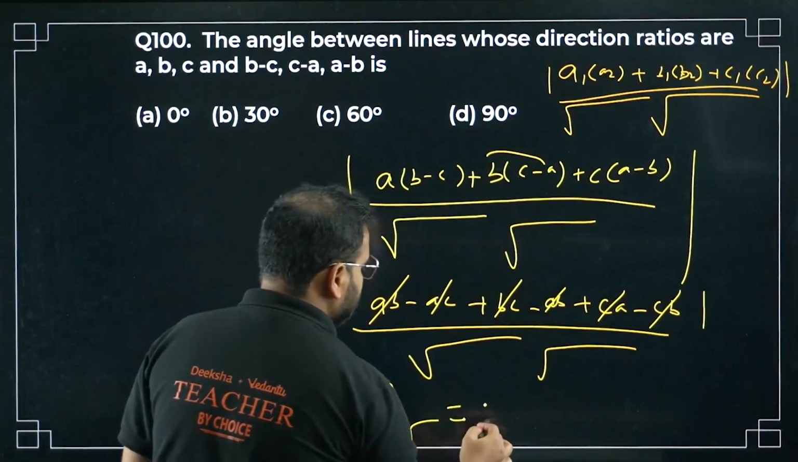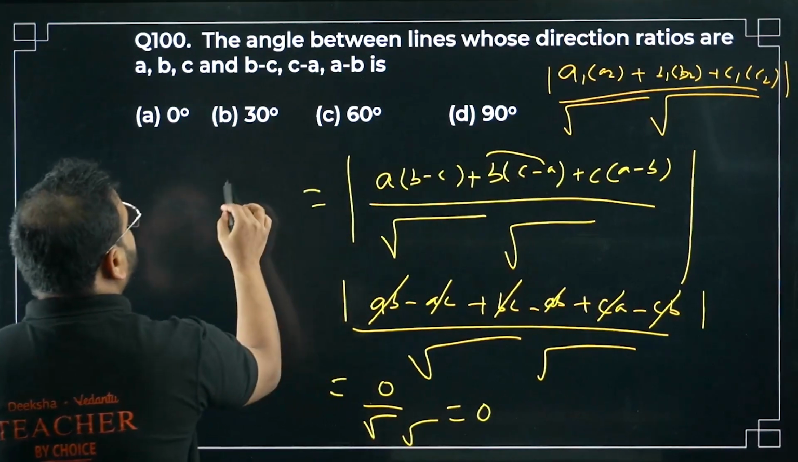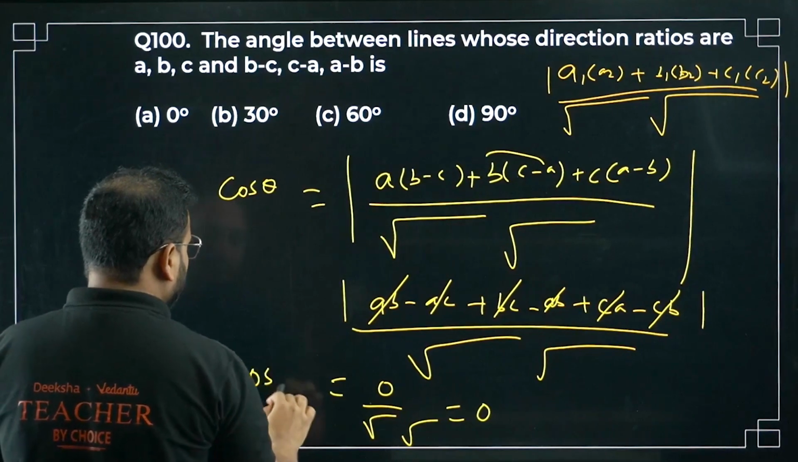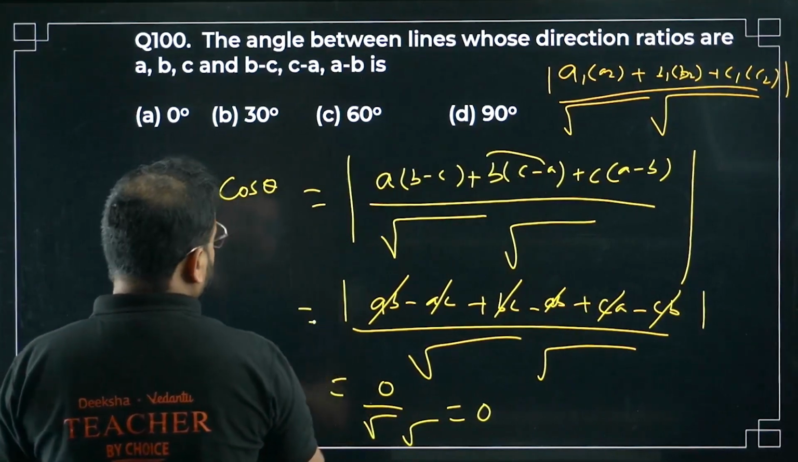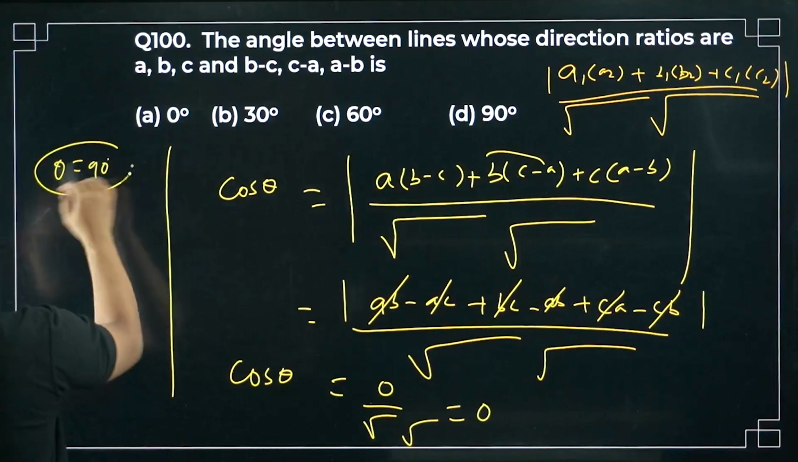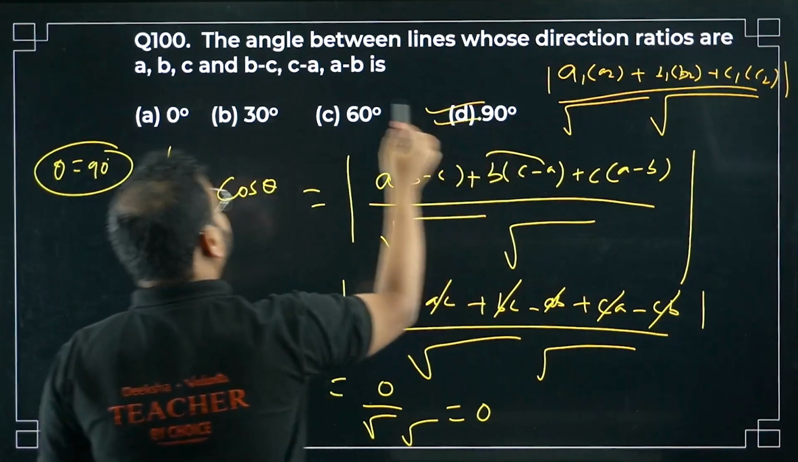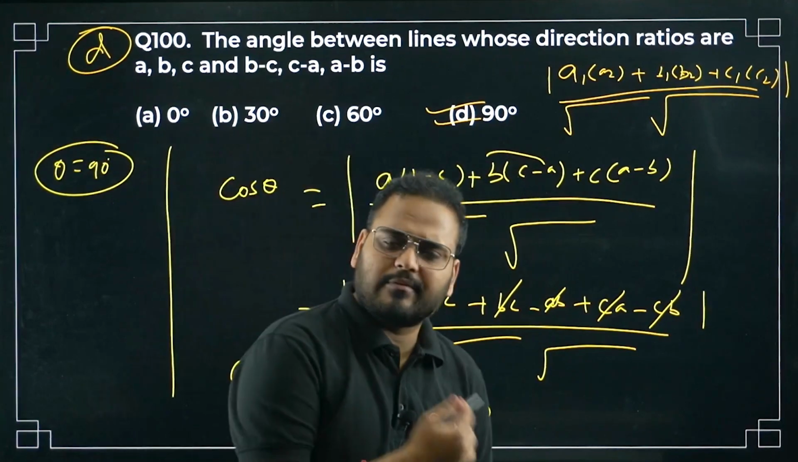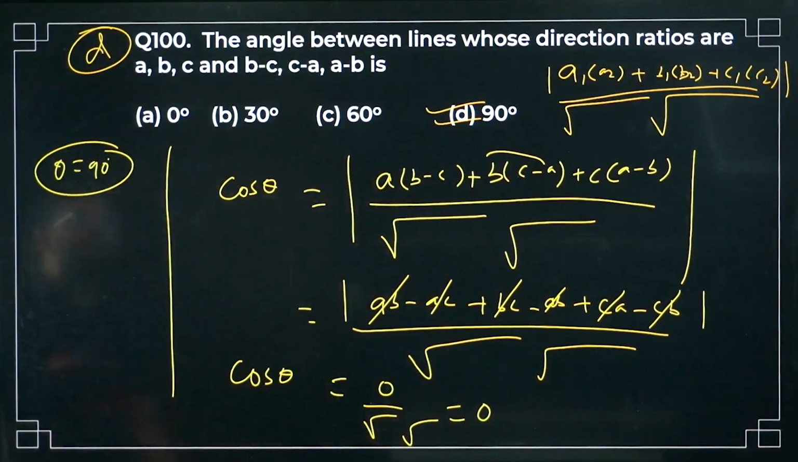Doesn't matter. What is the answer? 0. So this value is what, sir? Cos of theta, right? So cos theta is 0, right? So it means theta has to be 90 degrees, right? Answer is option D, right? Please check. Okay. Simple formula. I've given the formula as well. Please go ahead and check it. Okay. 100 is done. All right.